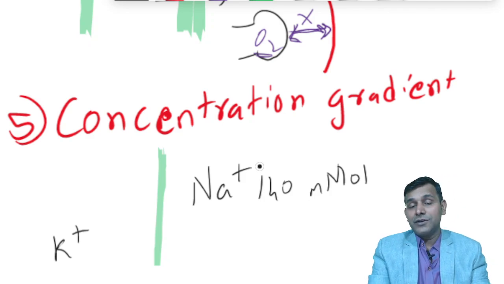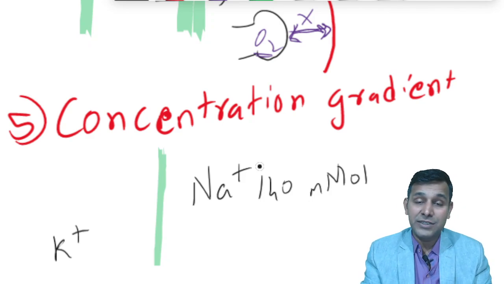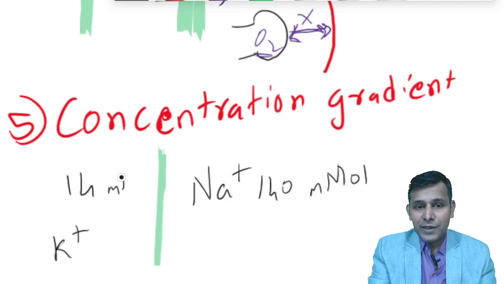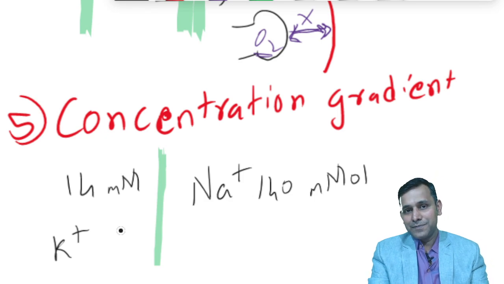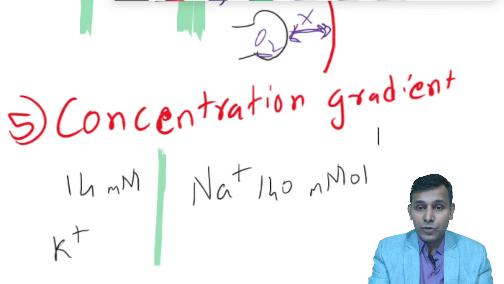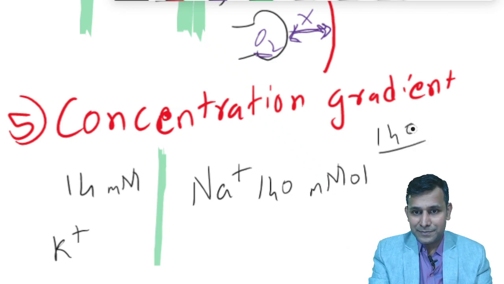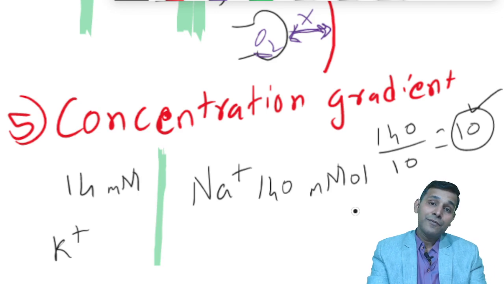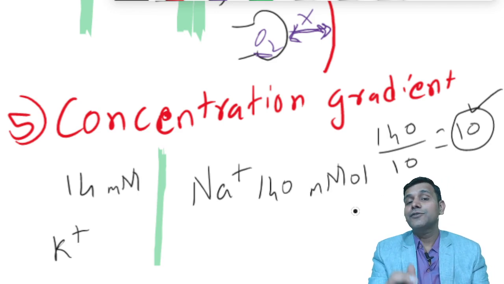Sodium ion is in a concentration of 140 millimoles on the ECF side, and it is 14 millimoles in the interior of the cell. So the gradient of the sodium is almost 140 by 14, that is almost 10 times. So this is the gradient for sodium ion.